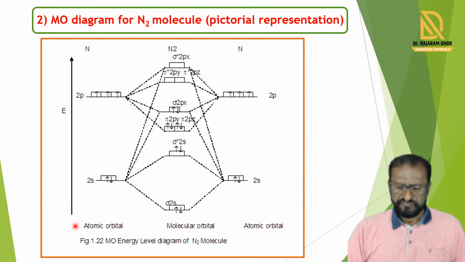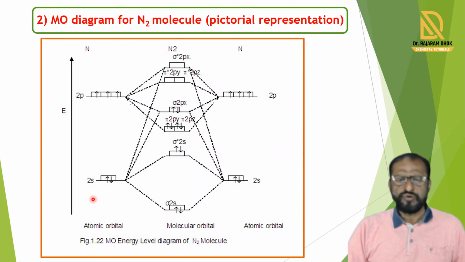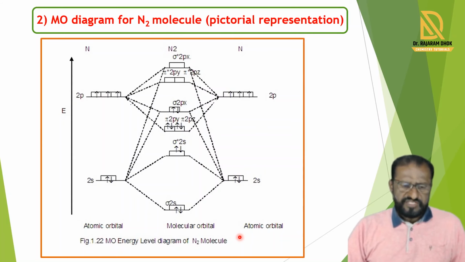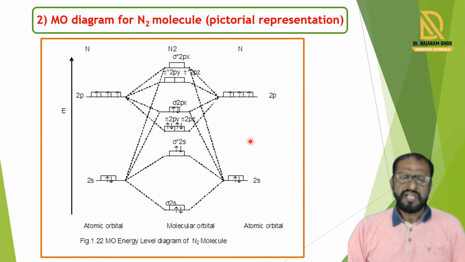So we show here the molecular orbital diagram for the N2 molecule. Its pictorial representation is given in this diagram. In this diagram, we have not shown the 1s atomic orbitals of the two nitrogen atoms because they are inner shells. Only the valence shell 2s and 2p atomic orbitals of the first and second nitrogen are shown here. Now, how is this diagram constructed?